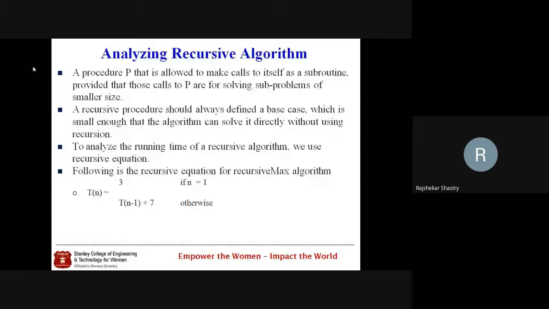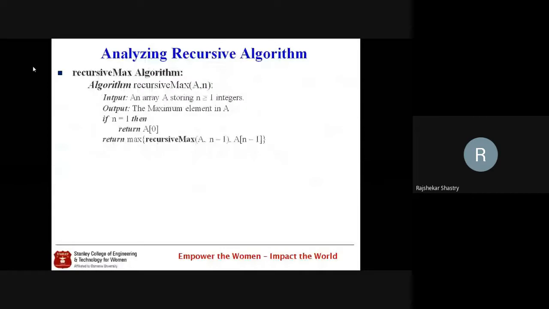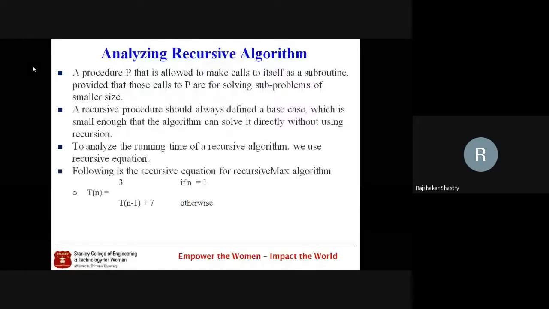Since it is a recursive relation, we have to identify the base and non-base cases. The value 3 is related to the base case: when n is 1, the number of primitive operations is 3. For the non-base or recursive case, we should get T of n minus 1 plus 7. How is it possible? Let us see.